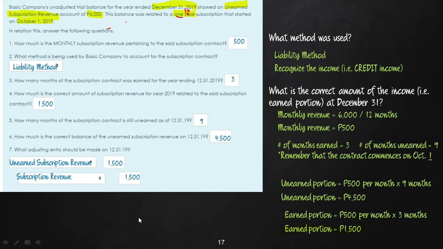So see, as long as you get used to what the important things to look for are and what needs to be computed, it will just fall into place. What I keep telling you is, don't say that adjusting entries are difficult, because the moment we say it is difficult, it will become difficult. If you just go through the steps, remember them, and understand the logic behind the adjusting entries, it's actually not as difficult as we make it out to be. So, it just takes practice so that we get used to it.